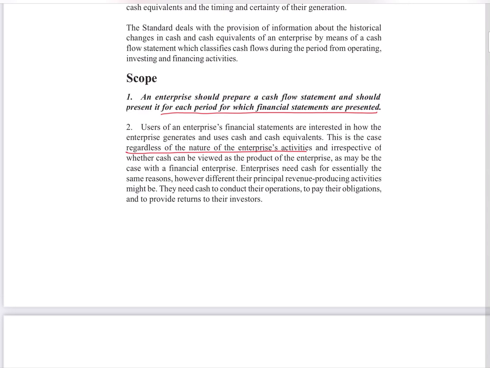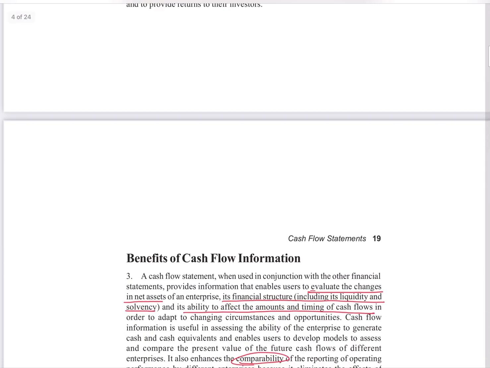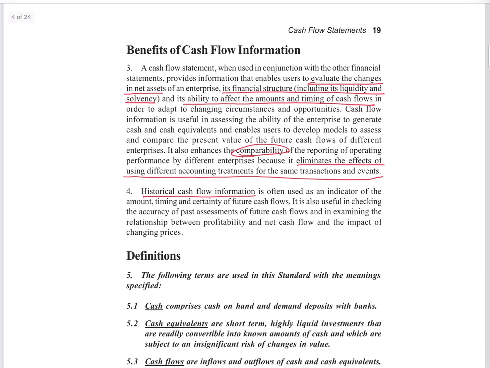It is applicable to those enterprises explained in this standard, and voluntary adoption is always welcome. If it is not mandatory for the company but they still want to prepare it, it is accepted. But whenever you are preparing a cash flow statement, it has to be prepared on the basis laid down in this accounting standard.